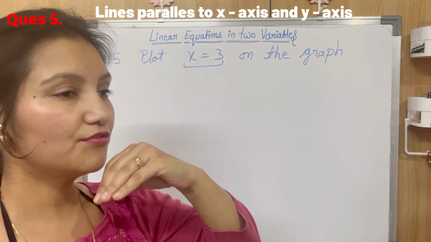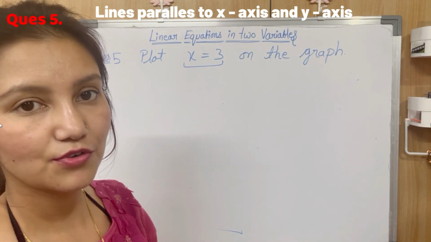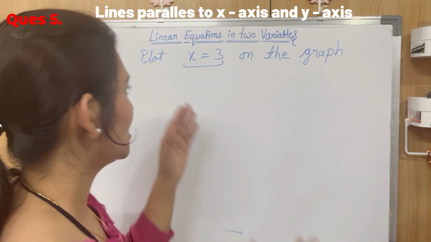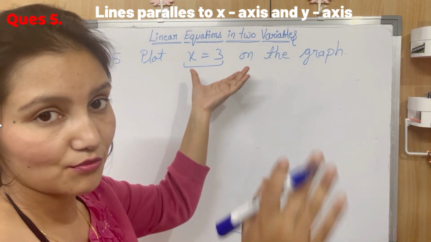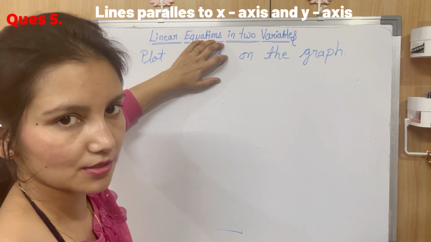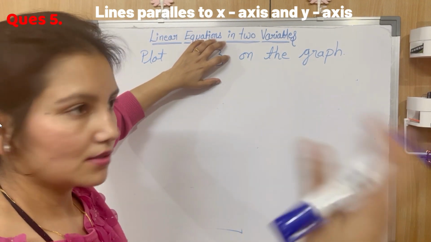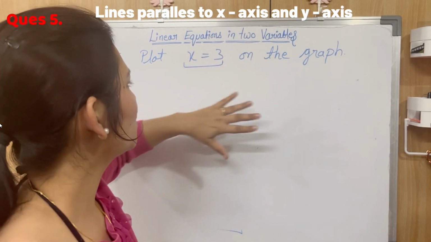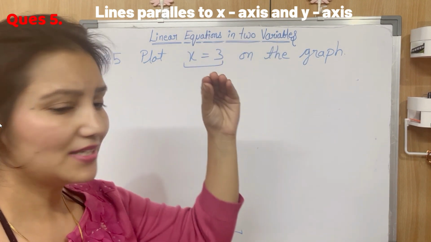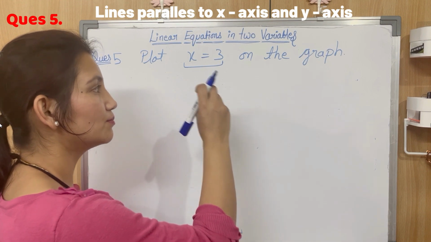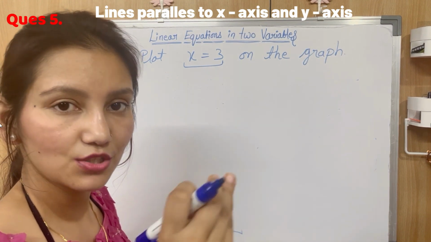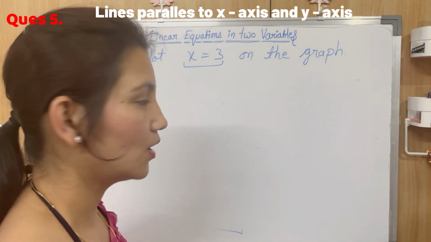It means for whatever value y takes, x is going to be the same, because it is independent of y. Y is not affecting this equation. If y is 0, x will be 3. If y is 4, x will be 3. Y can take any value, and x is going to be the same. X will be 3 in all the situations, right?